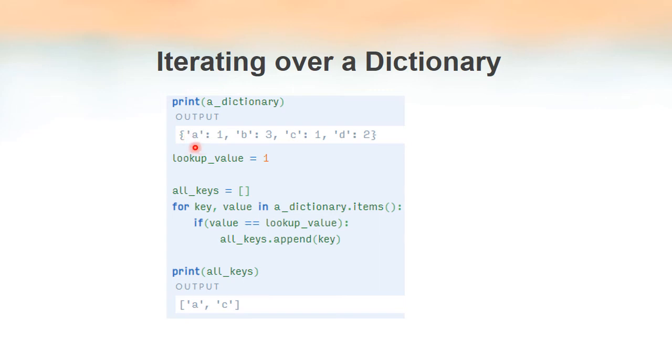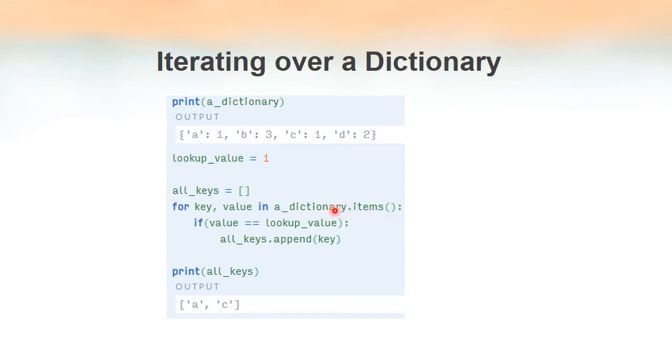We have a dictionary. The key-value pairs are A1, B3, C1, D2, and we have the value to look up, lookup value equal to 1. We have initially an empty list called all keys, and we write the for loop: for key, value in dictionary name dot items.